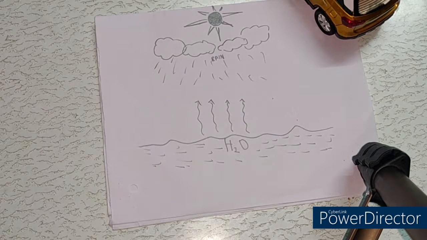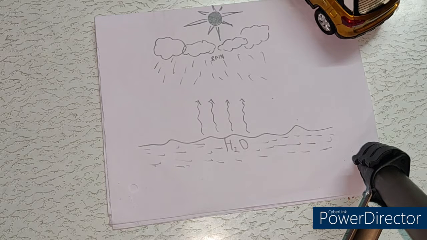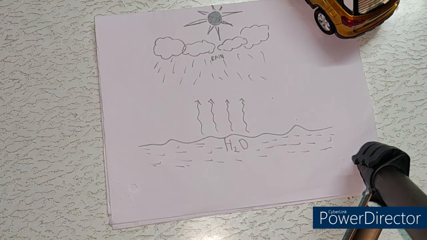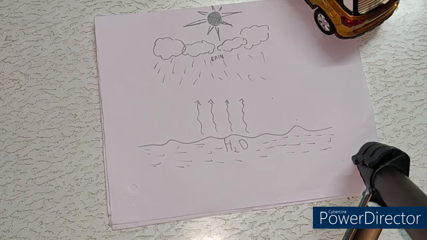Similarly, when the clouds condense to form rain, heat is released. So condensation of clouds into water is the reverse process of evaporation. Here heat is released, and that heat warms the atmosphere in that particular area.